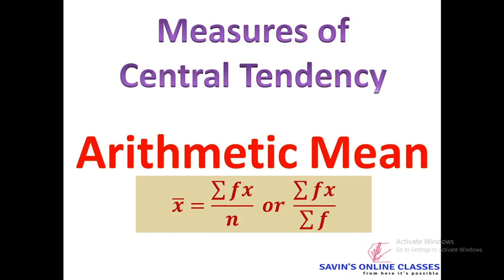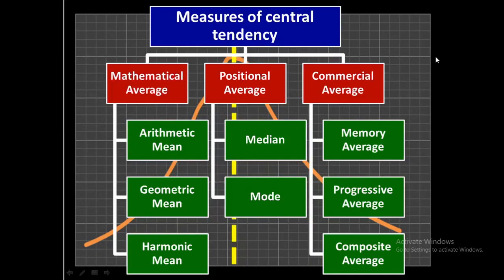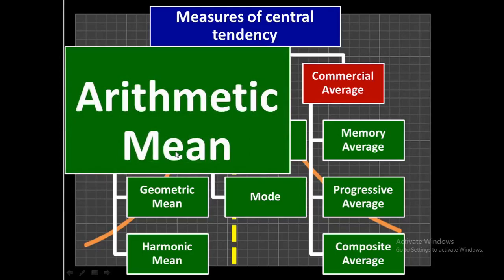Welcome back friends in one more video on measures of central tendency, and in this video we will discuss arithmetic mean. Among different groups of measures of central tendency, mathematical average includes arithmetic mean, geometric mean and harmonic mean. Among them, arithmetic mean will be covered in this video lecture.